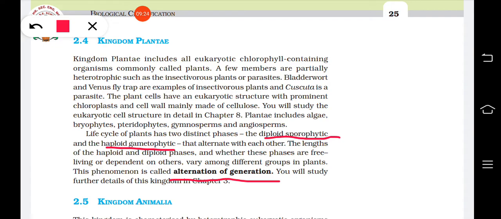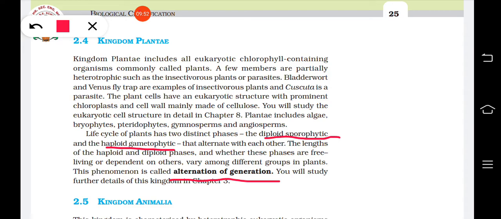If you consider the general characters of plants, they are eukaryotic, chlorophyll containing organisms which can do photosynthesis. Their cells have a cell wall made up of cellulose. They show alternation of generation. Their stored food material is starch. So these are the characters of kingdom Plantae.